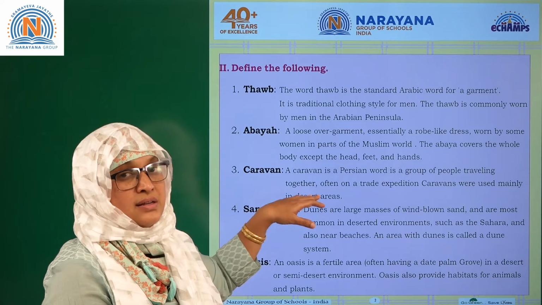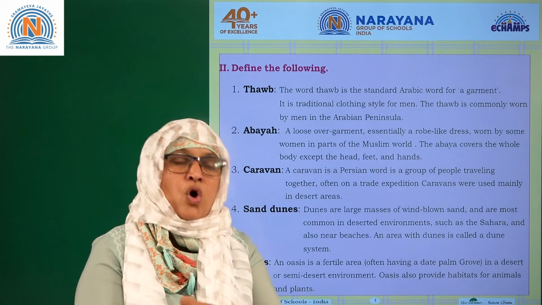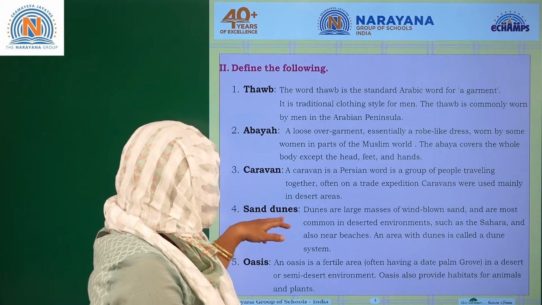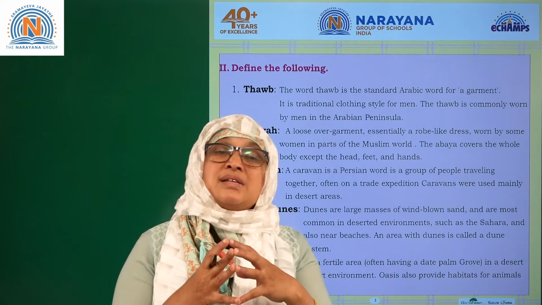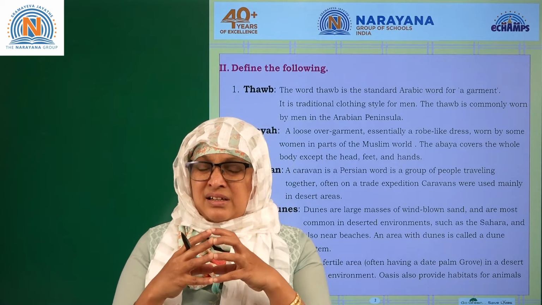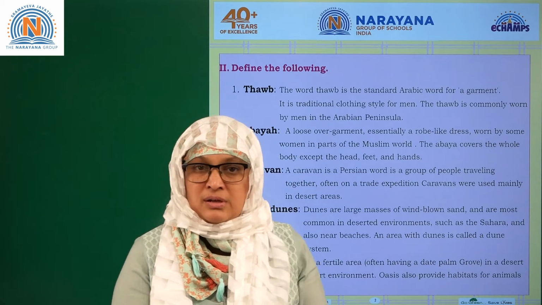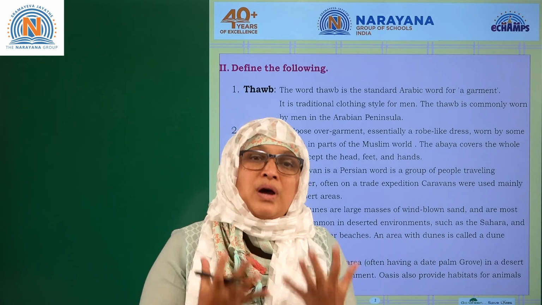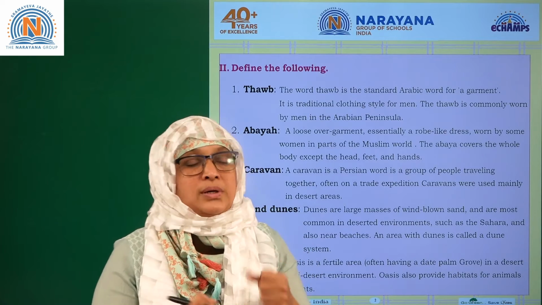As I said, it is a group of people traveling in a desert for commerce, trade, and business purposes. Coming to sand dunes, a hot wind which blows in the sandy areas creates havoc for the people who are traveling in the desert region. It creates hills also sometimes. You can't open your eyes and you can't walk during that time, and that is not a cold wind, it's a very hot wind.